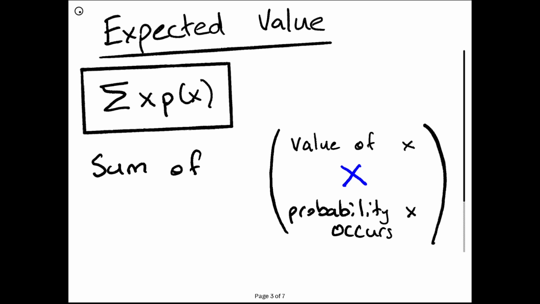So let's calculate the expected value. The expected value is found using this equation, which is the sum of the value of an event occurring times the probability that that event occurs. And I'll walk you through how that looks for this problem.